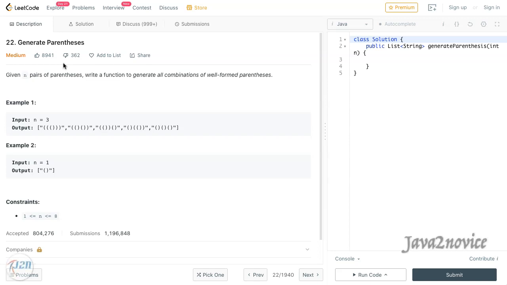Hello friends, in this session we are going to discuss another LeetCode problem, generate parentheses. Given n pairs of parentheses, write a function to generate all combinations of well-formed parentheses. Let's understand the problem statement better.